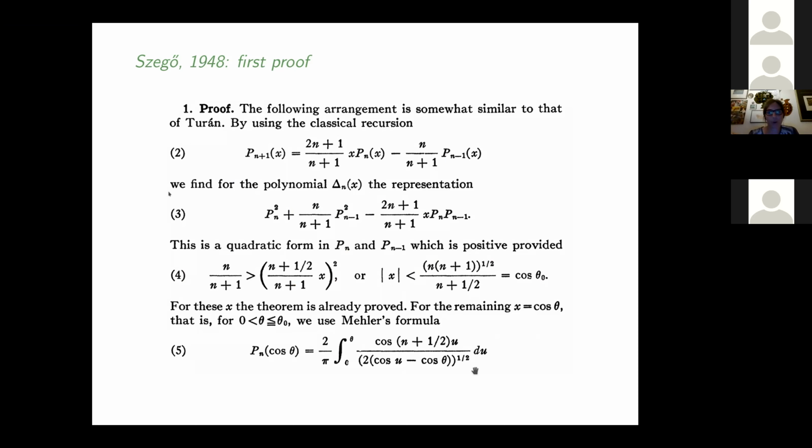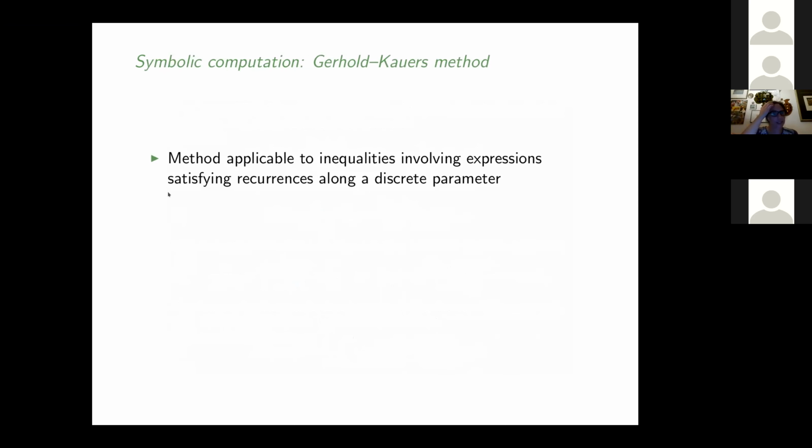The method that I'm following is something that 2 colleagues at Linz developed about 15 years ago, I think. So Gerhold and Kauers, and it's a symbolic method that is applicable to inequalities that involve expressions satisfying recurrences along a discrete parameter. This works for rather general recurrences, not only holonomic, so linear ones, but also non-linear ones. They have to satisfy, of course, certain conditions so that you can actually compute things from these recurrences. But this idea works for more general recurrences than the ones I showed today.